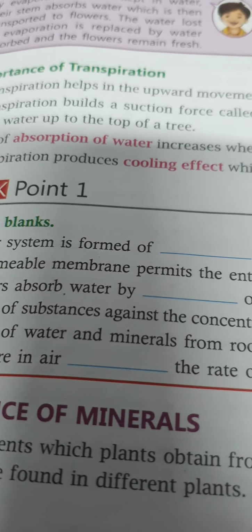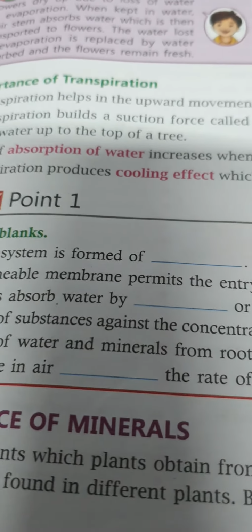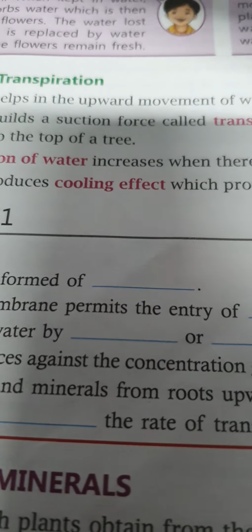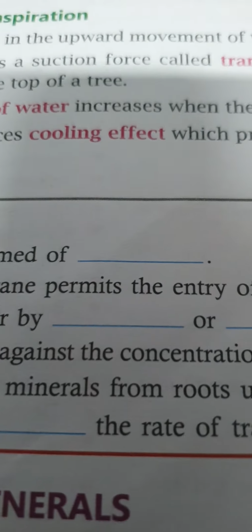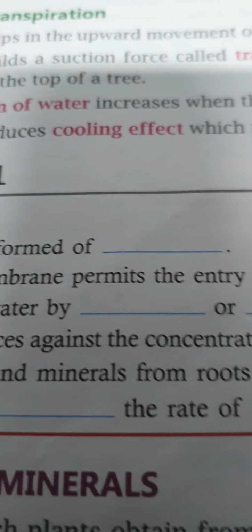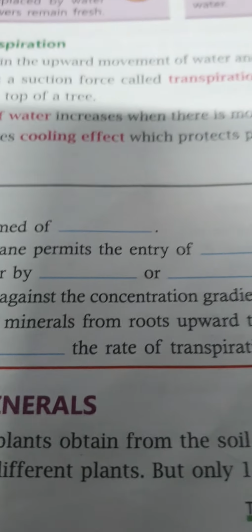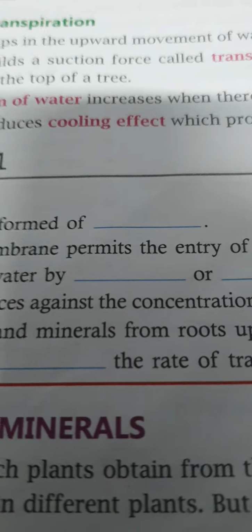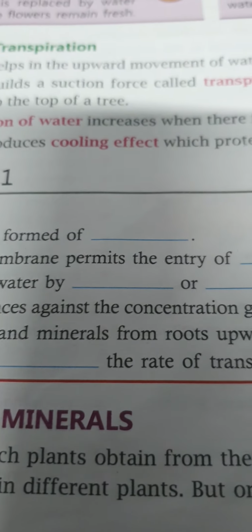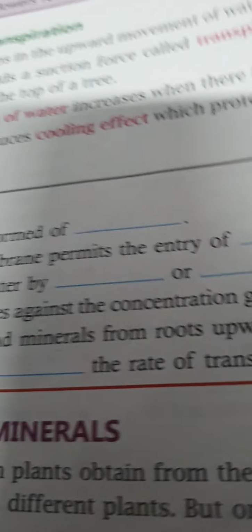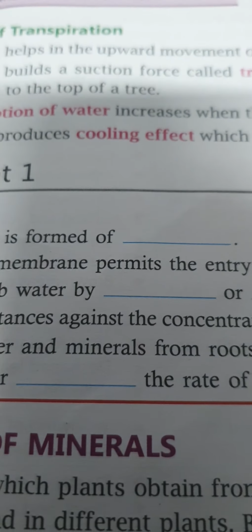It results from the evaporation of water from the surface of the mesophyll layer in the leaf to the atmosphere through the stomata. Evaporation of water from the leaf surface causes a negative pressure, which is the suction force, and pulls the water from the roots and soil. This results in water being drawn up the xylem vessels.